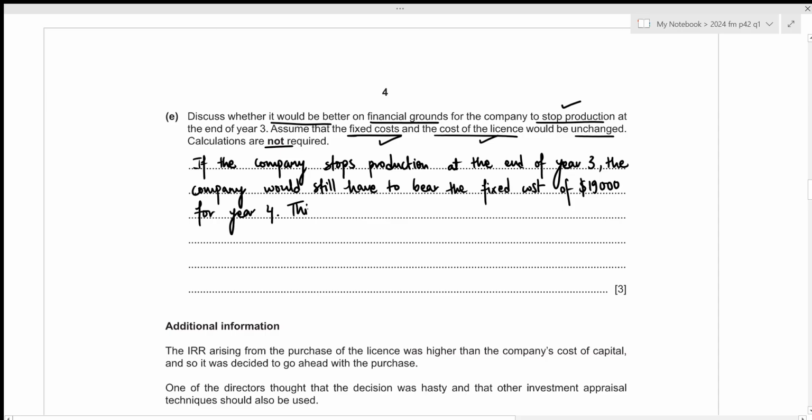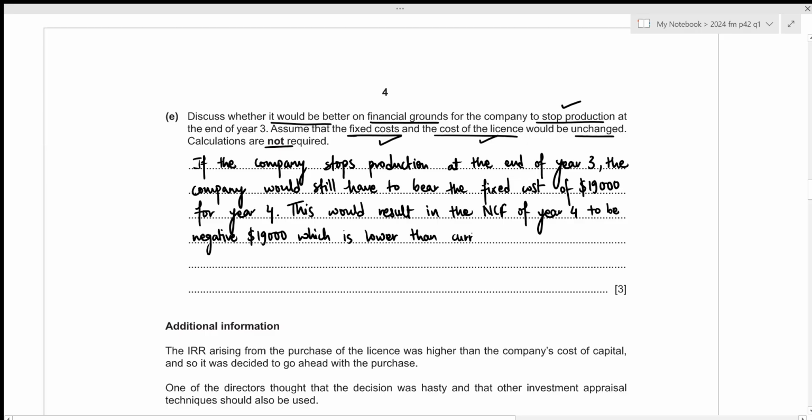This would result in the net cash flow of year 4 to be negative 19,000, which is lower than current net cash flow of negative 15,000.